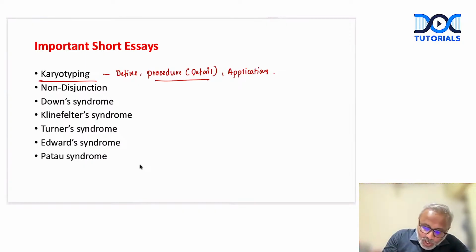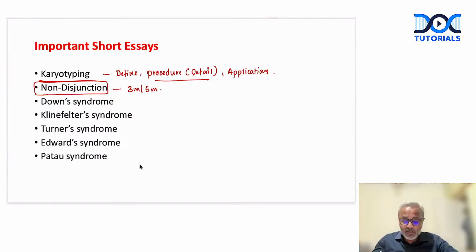Then non-disjunction is one question that we often get as either 3 marker or 5 marker, right? So again, we need to define what is non-disjunction, right? Then explain how non-disjunction can occur, right?